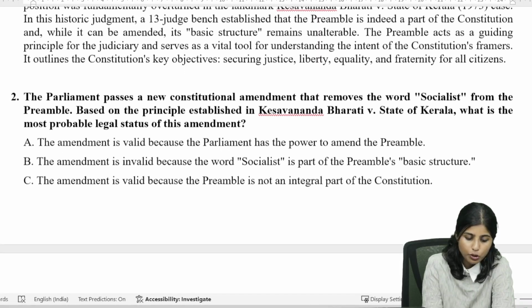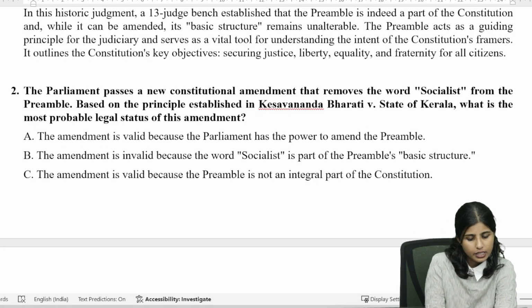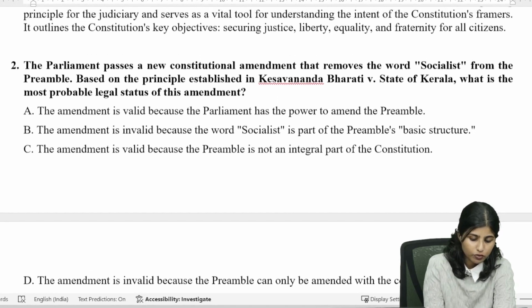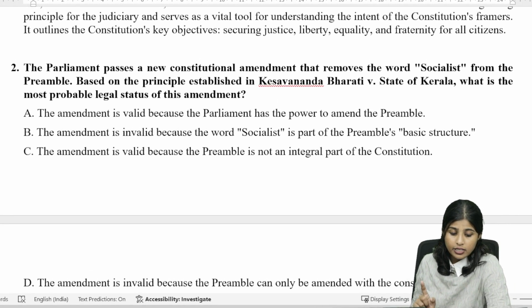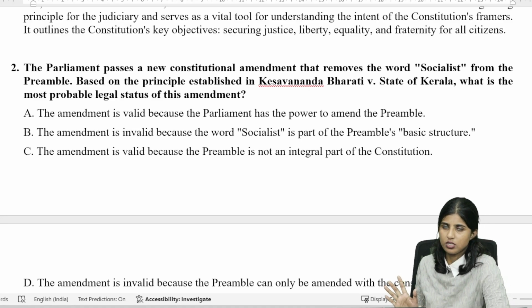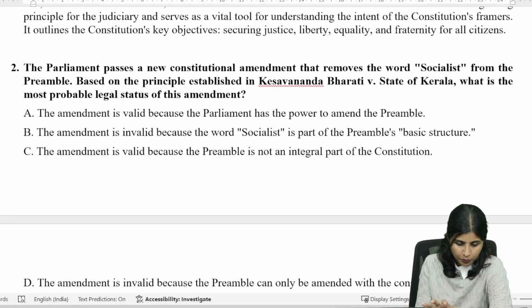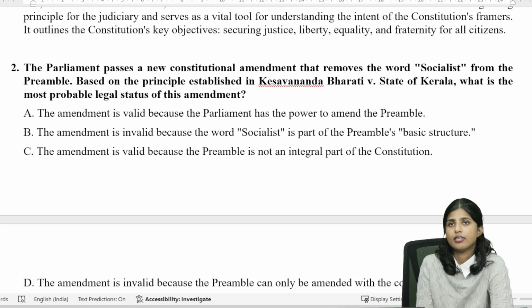So option C would not be a right answer. It can be amended, but it is an integral part of the constitution. And option D, the amendment is invalid because the preamble can only be amended with the consent of the states. That is not what the Keshavananda Bharati case puts forward. So option B would be the right answer,